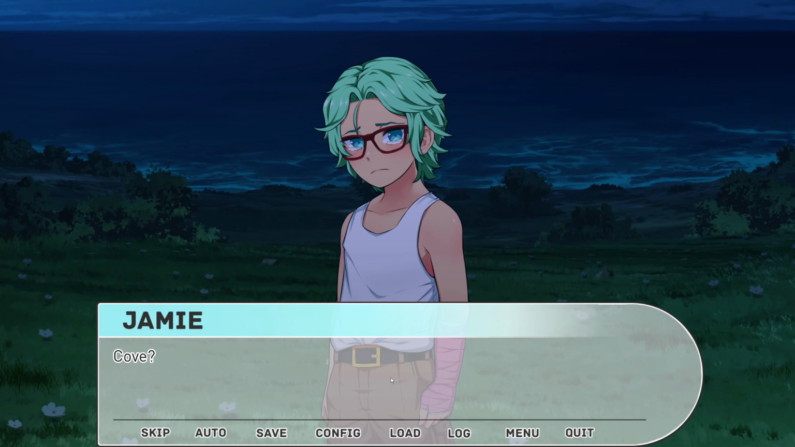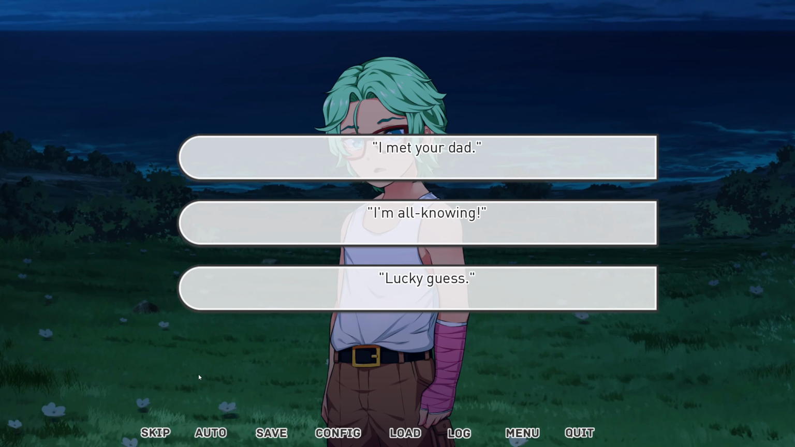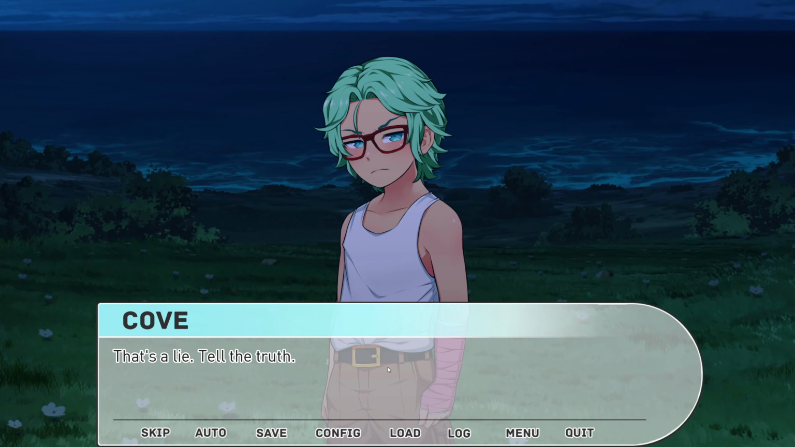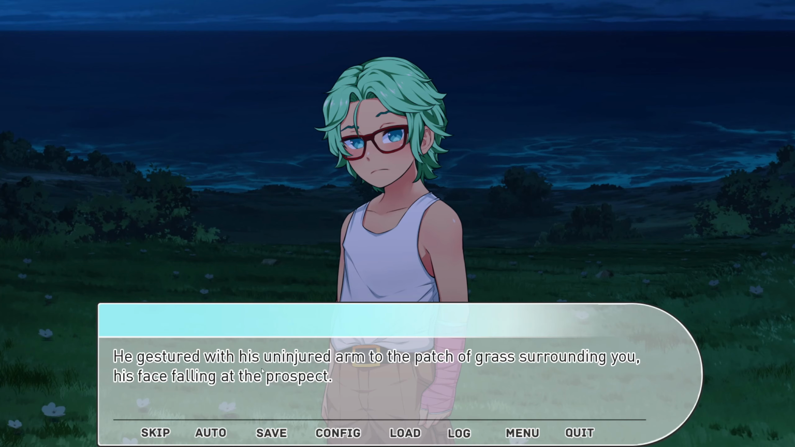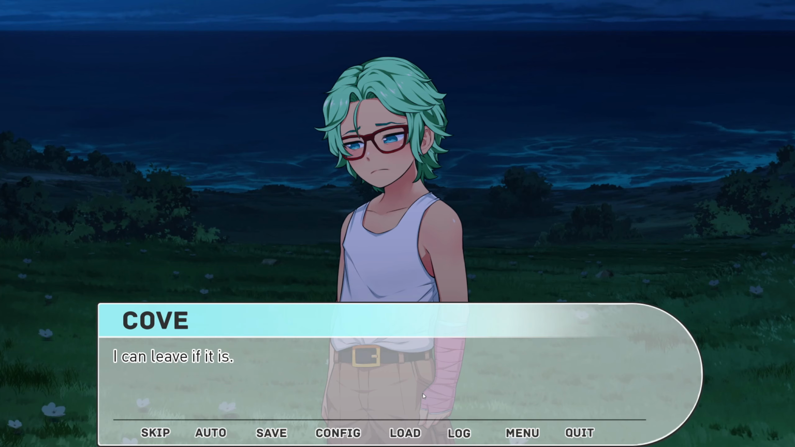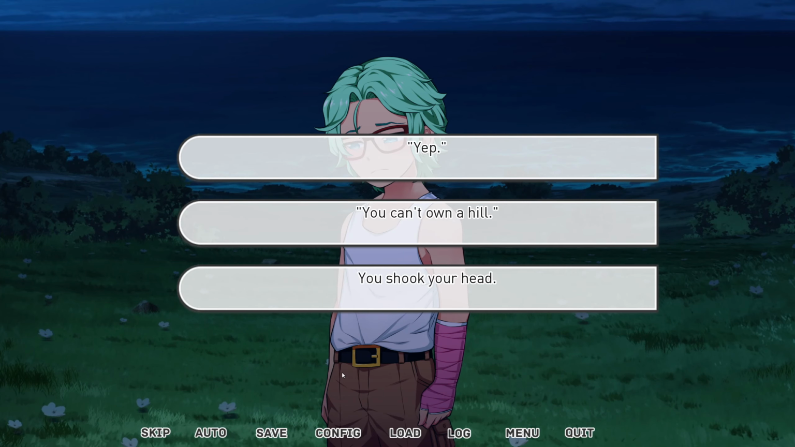Something the man earlier had said stuck. Ko? Eyes wide, he studied you. How'd you know that? I'm all-knowing. That's a lie. Tell the truth. Okay, your dad told me who you were. So, is this your hill? He looks to the patch of grass surrounding you, his face falling at the prospect. I can leave if it is.